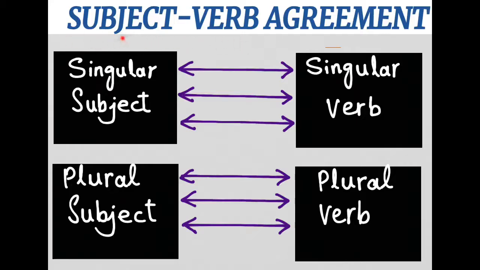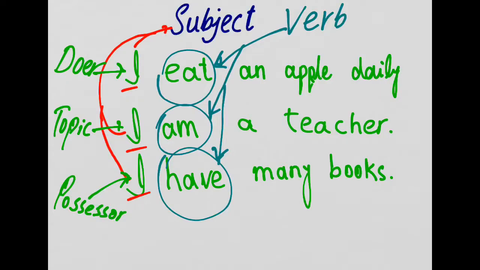The subject says that if I come alone, you will also be in the singular form. And if I bring two or more things, you will also be in the plural form. Singular subject will take singular verb, plural subject will take plural verb. This is a simple explanation of the topic subject and verb agreement. Although I am not going into the minute details of what the subject is, what the verb is, I feel it appropriate to have some bird's eye view about the terms subject and verb. So here is a rough attempt.